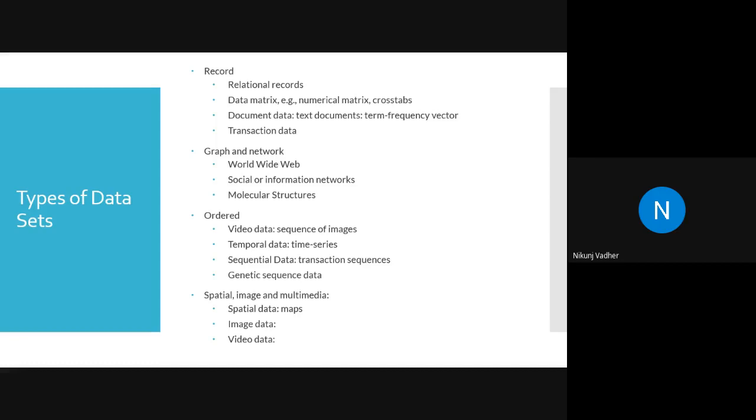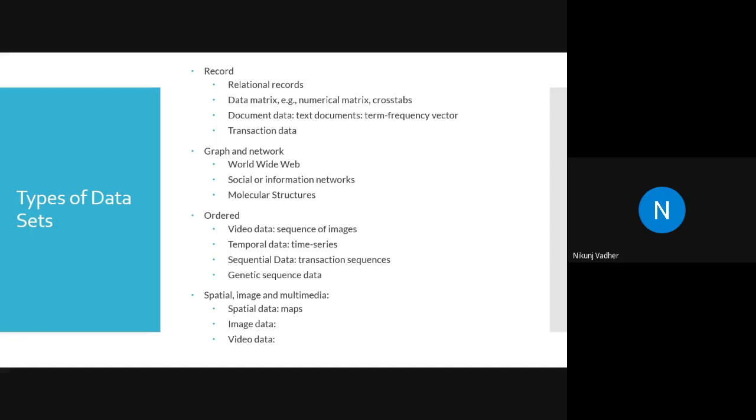I think you have studied dense matrix and sparse matrix in data structures. Whenever the number of available values is limited to approximately 5 or 10%, say in a 10 by 10 matrix out of 100, only 5 or 7 values are present, then we call it a sparse matrix.